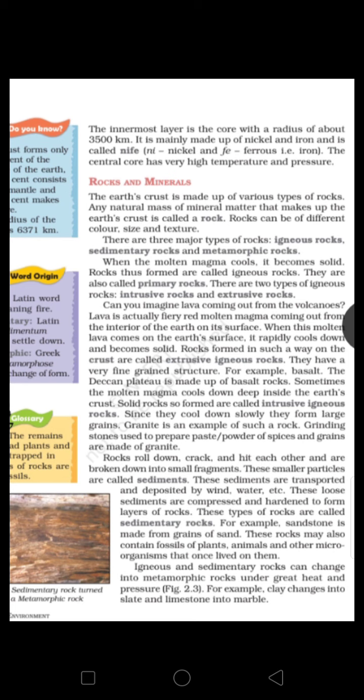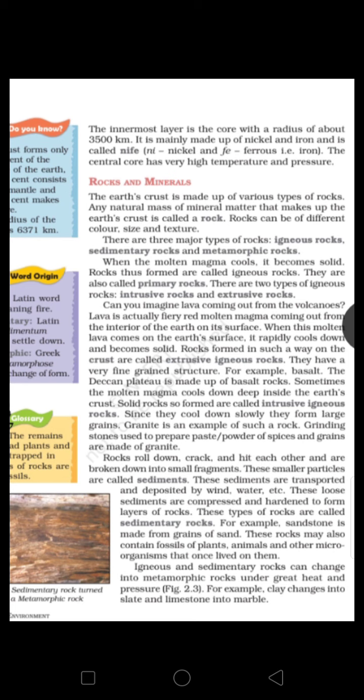Now these sediments are transported and deposited by wind and water. These are the two agents with the help of which sediments are transported and deposited at another place.